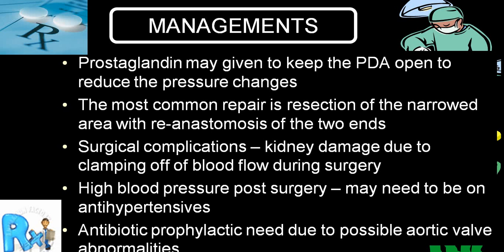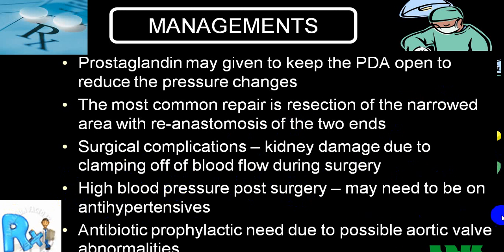The most common repair you require is resection of the narrowed part with reanastomosis if it is a very, very tight stenosis. Nowadays, if it is a mild to moderate variety, catheter balloon dilatation, and then you can put a stent in that area. Surgical complications are quite common because you can damage the kidney due to clamping of blood flow during surgery. Suddenly you can have high blood pressure post-surgery, which needs to be controlled by antihypertensive drugs.